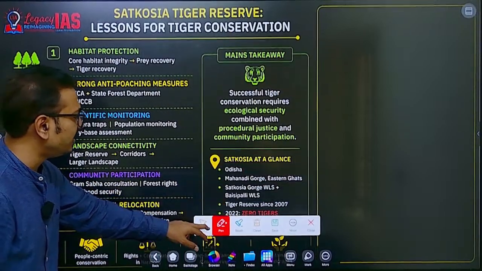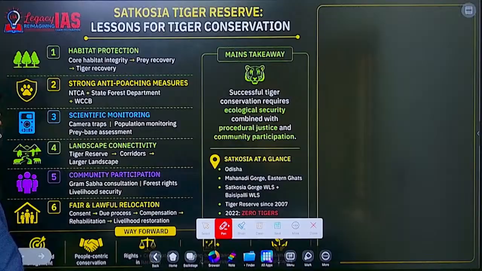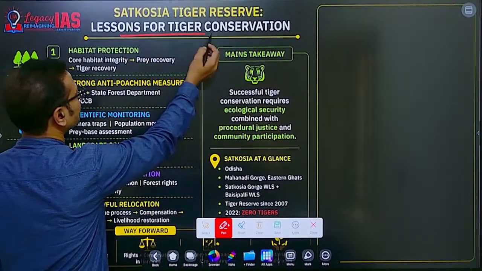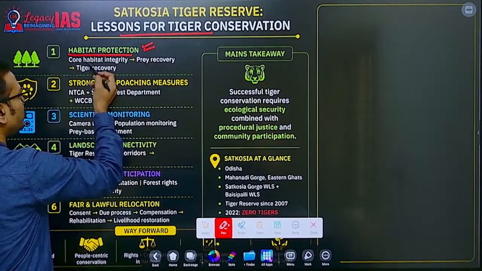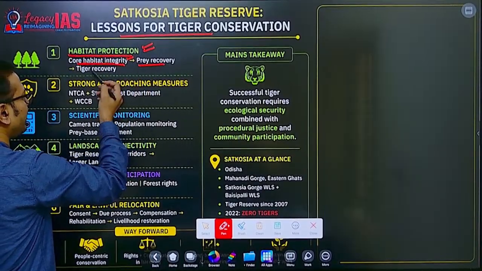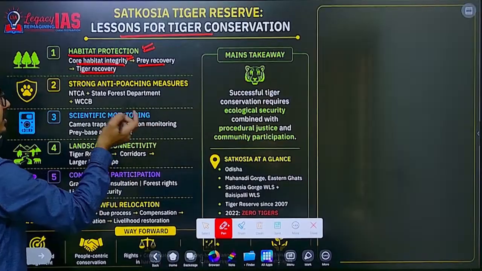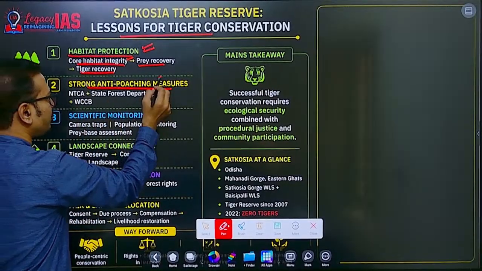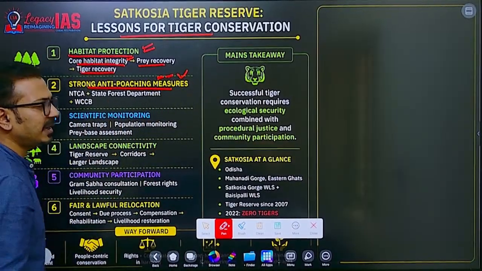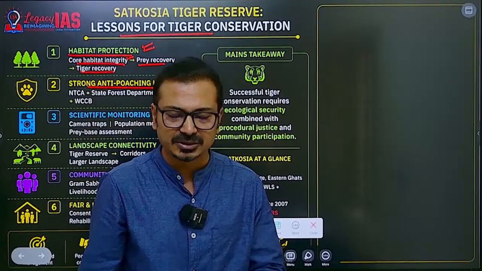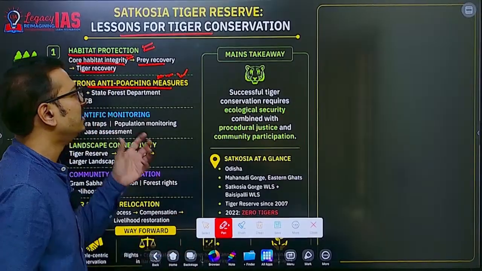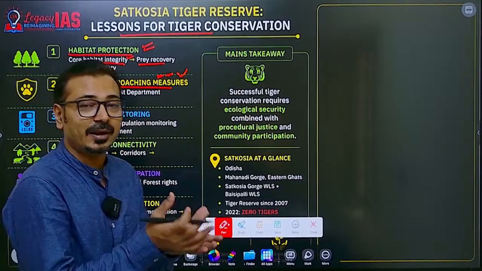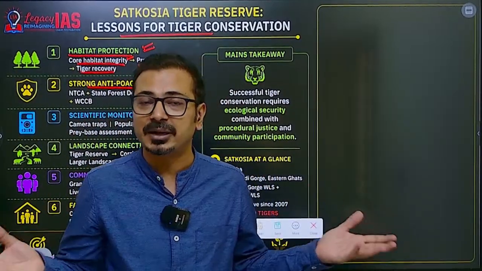Now here in this particular Satkosia Gorge, what lessons can we learn for tiger conservation? First of all, habitat protection should be ensured: habitat integrity, prey recovery, and tiger recovery. Second, strong anti-poaching measures should be ensured. You can see that in the latest tiger census there are 0 tigers there. Somehow it raises concern because tigers are not finding that particular habitat favorable.